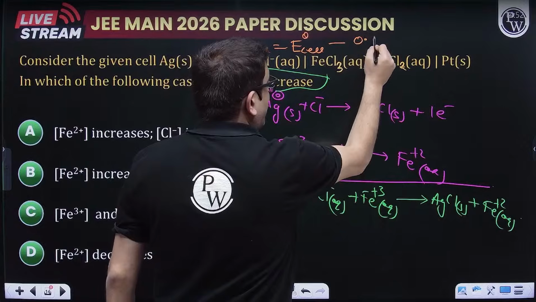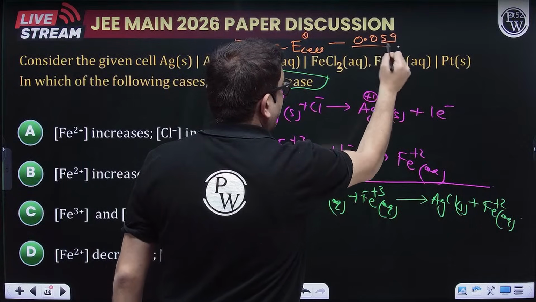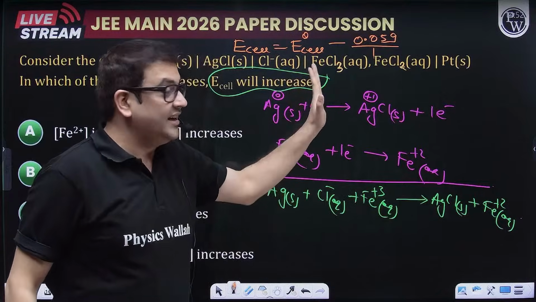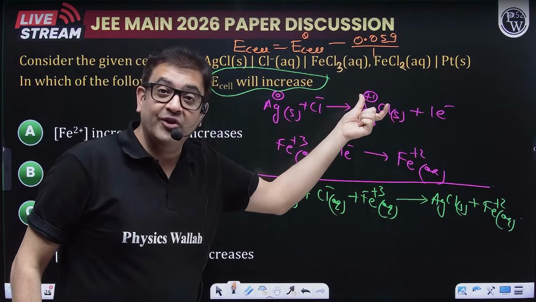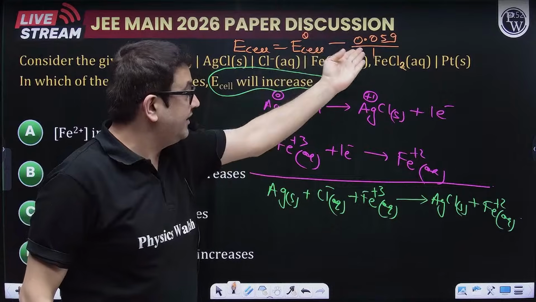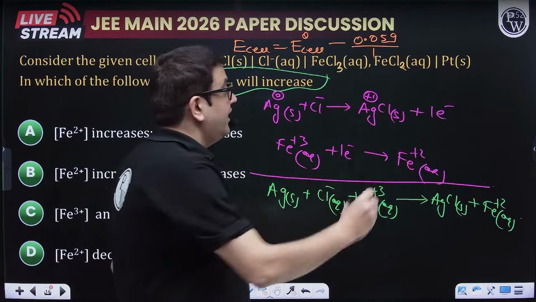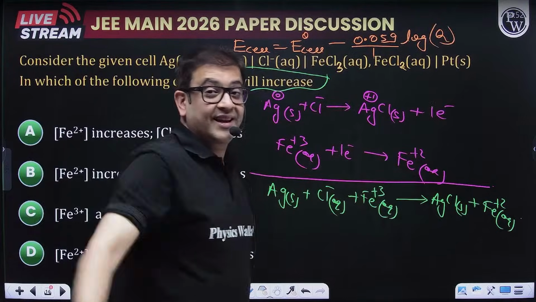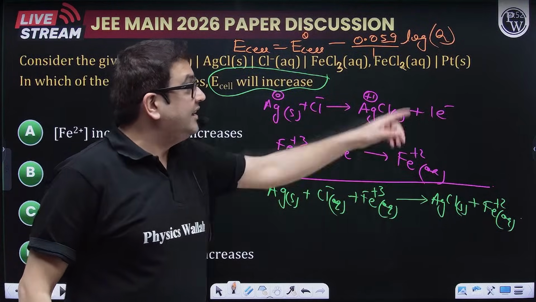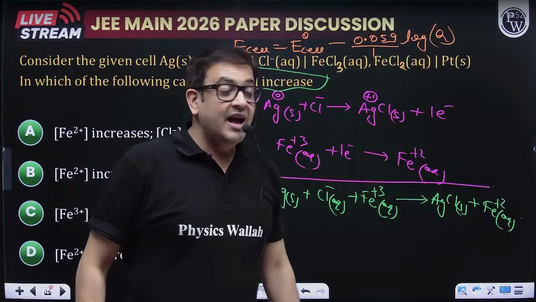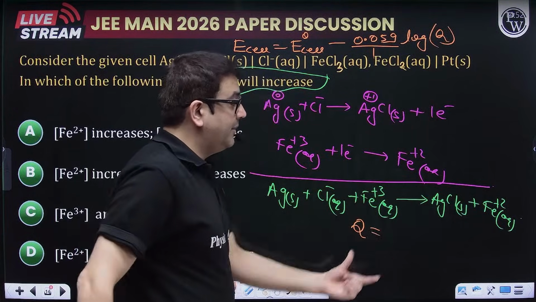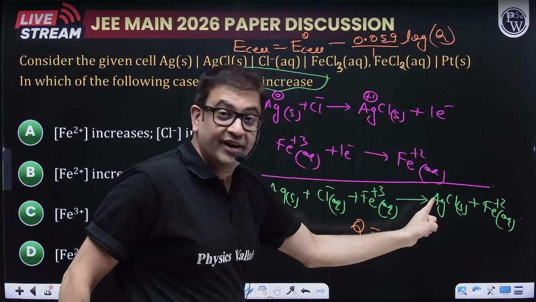Minus 0.059 upon 1, because the number of electrons transferred is 1, RT upon NF into the value of 2.303 I have already taken and therefore written 0.059, into log of the reaction quotient, which is Q. Now all responsibility is on the value of Q, and the value of Q you can clearly see for this equation will be equal to the concentration of product, pure solid ignored.